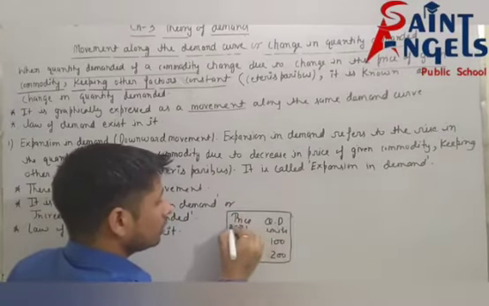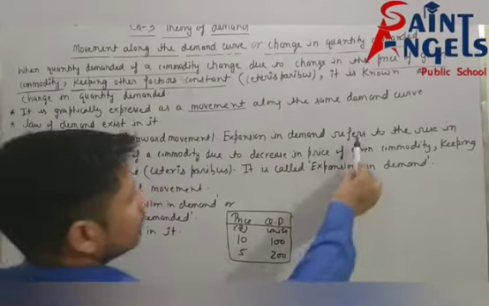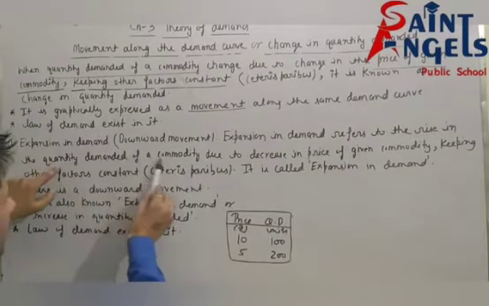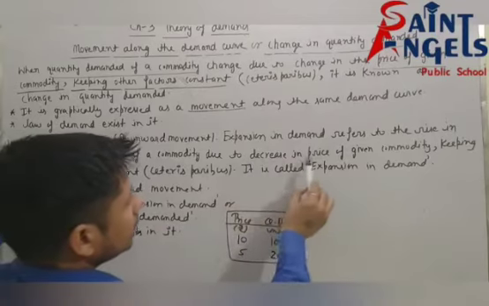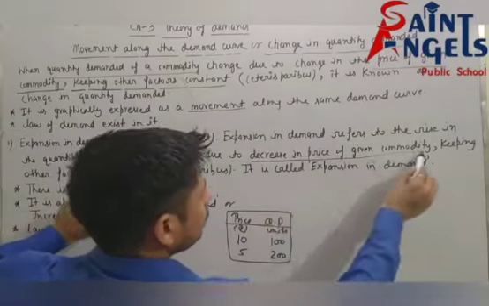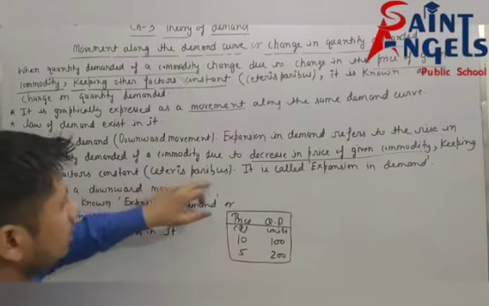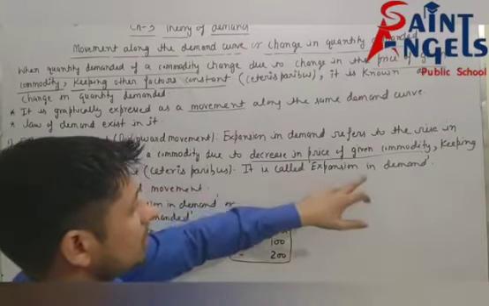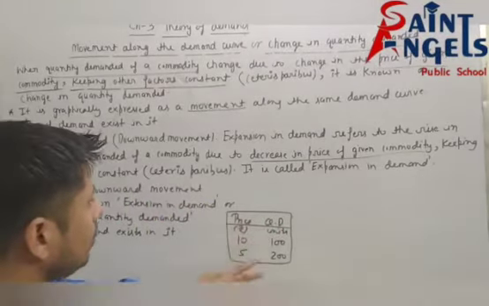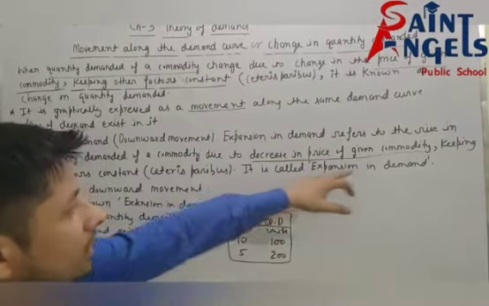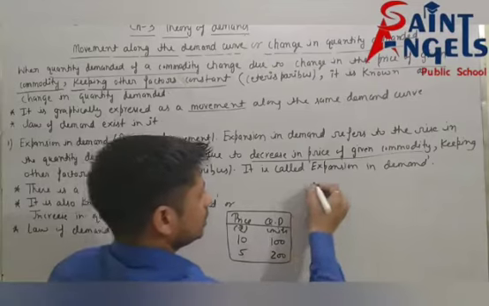This is the table, or you can say this is the schedule of this, because see, it refers to the rise in the quantity demanded of a commodity due to decrease in price of given commodity, keeping other factors constant. It is called expansion in demand. So this is the table of expansion in demand, or increase in quantity demanded. See after this, the diagram of this.